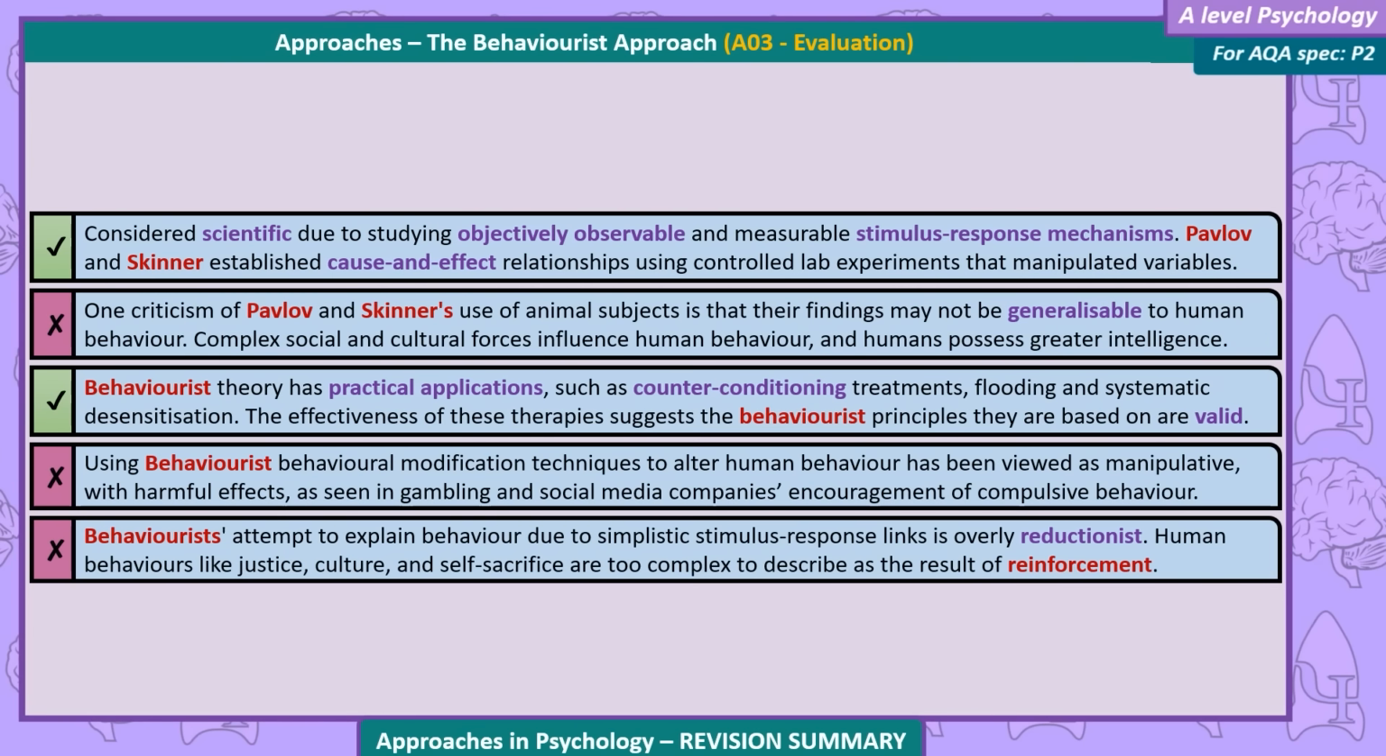Evaluation. Considered scientific due to studying objectively observable and measurable stimulus-response mechanisms. Pavlov and Skinner established cause and effect relationships using controlled lab experiments that manipulated variables. One criticism of Pavlov and Skinner's use of animal subjects is their findings may not be generalizable to human behaviour.